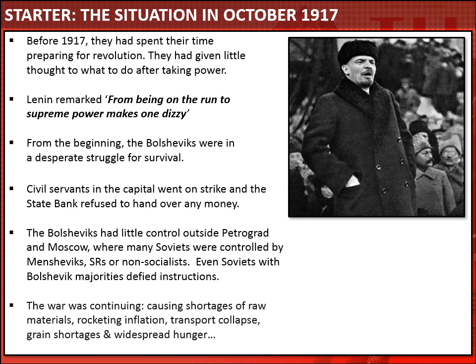And probably the biggest problem they faced was that the war was continuing, and we've seen before how significant that problem was for the provisional government and for the Tsar before them. The Bolsheviks inherit that same problem. The war is causing huge chaos in Russia. Shortages of raw materials, inflation is out of control, the transport network is collapsing, there are grain shortages and widespread hunger in many parts of the country.